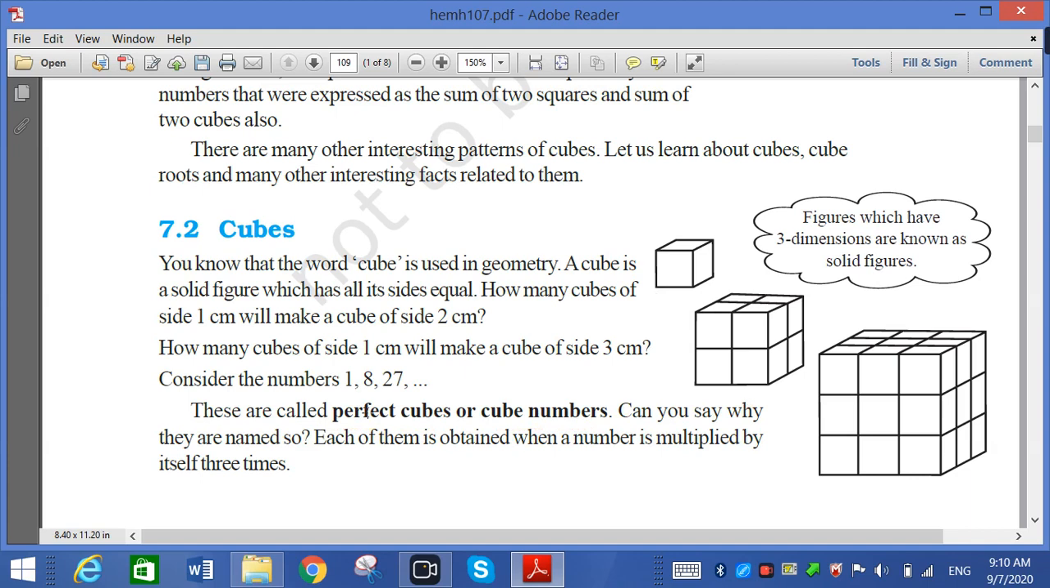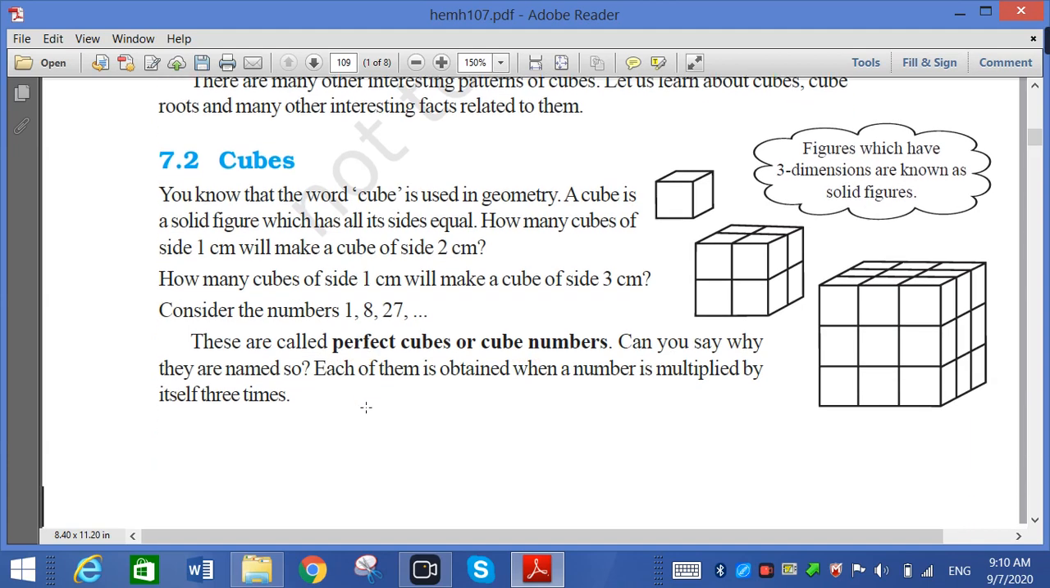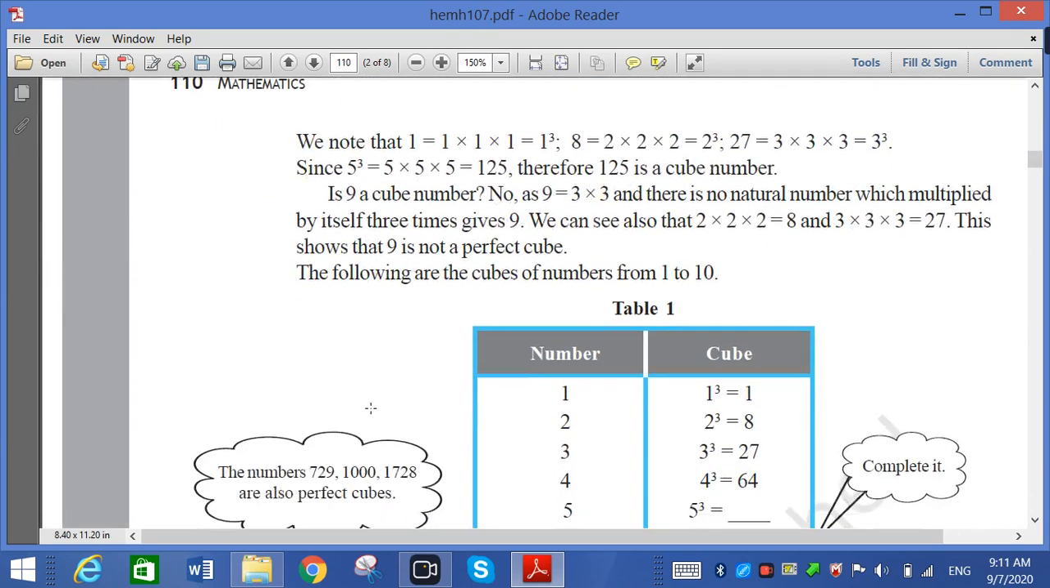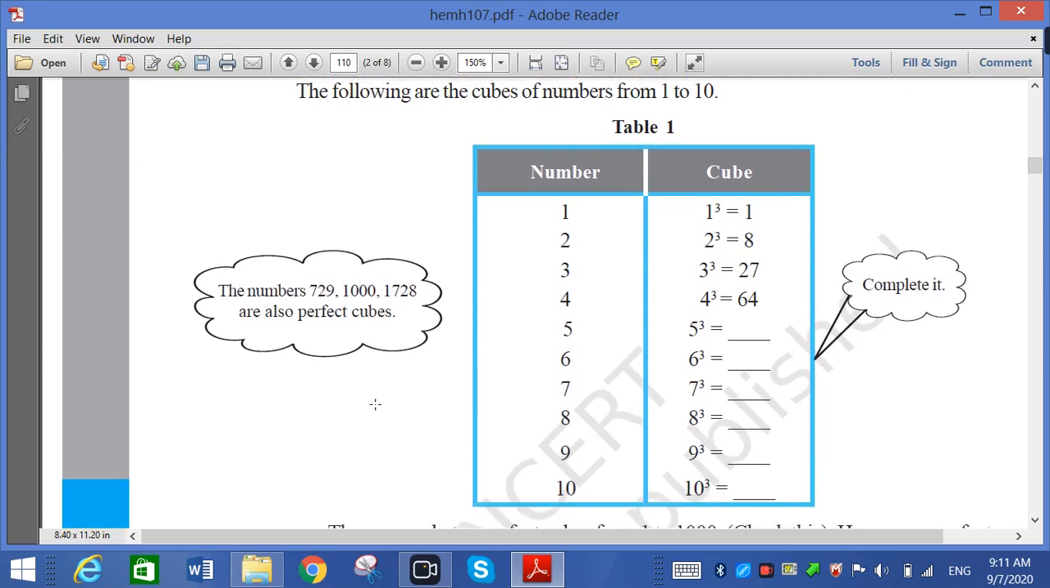There is a table here, table 7.1, that you have to remember anyhow. Table 1 you have to write in homework 2 times or 3 times; anyhow you have to remember this.